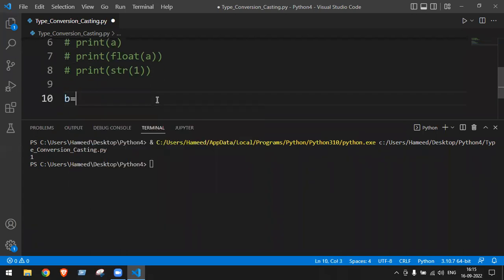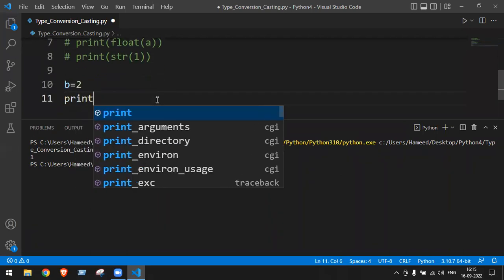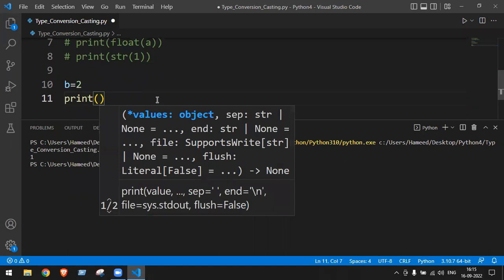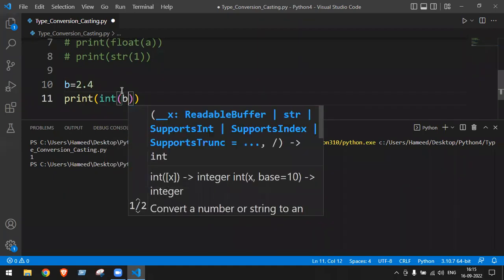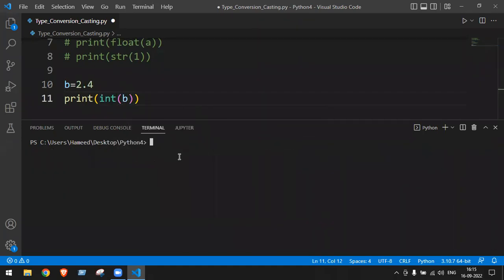Now b is equal to 2. Print, not 2, just imagine it as 2.4. Print int of b. What is the answer of this one? When I convert to int, see b is equal to 2.4, what type? Float type.